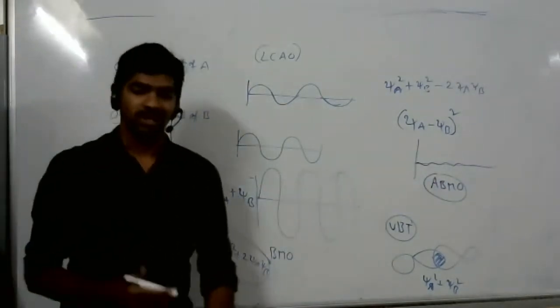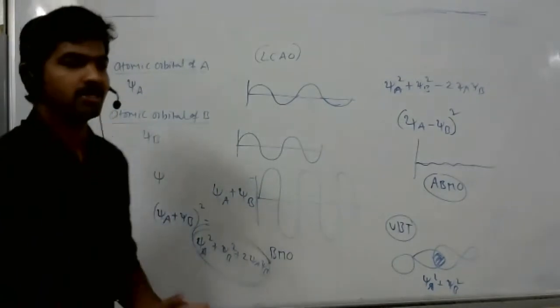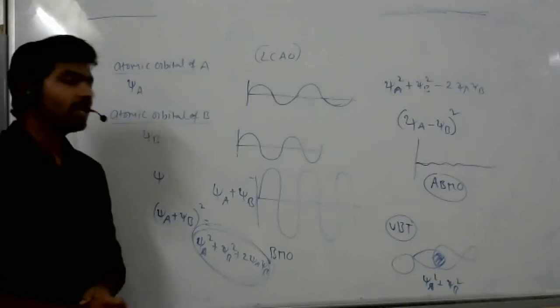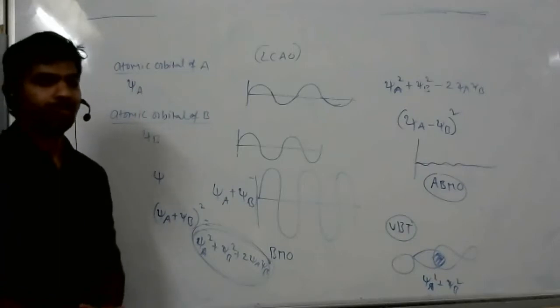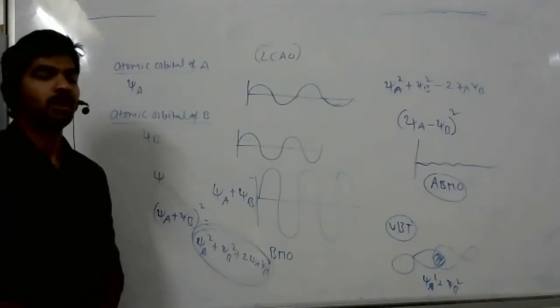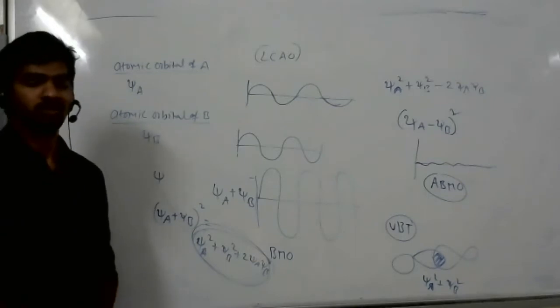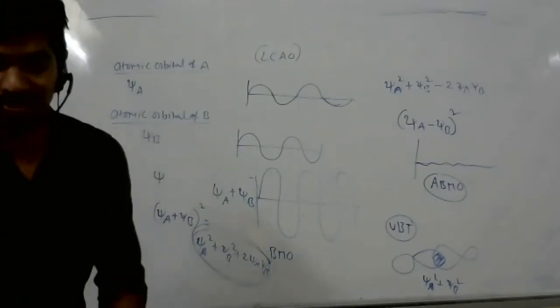Okay, this is only the linear combination of atomic orbitals. But questions ask how bonding molecular orbitals are formed. By the addition of atomic orbitals, it gives bonding molecular orbitals. By subtraction of atomic orbitals, it gives anti-bonding molecular orbitals. That's all. Those are the only two points asked in an examination.